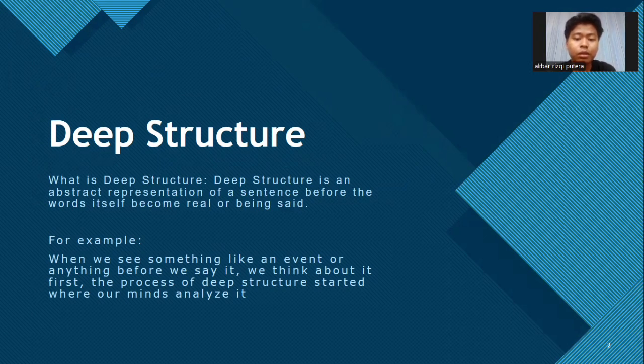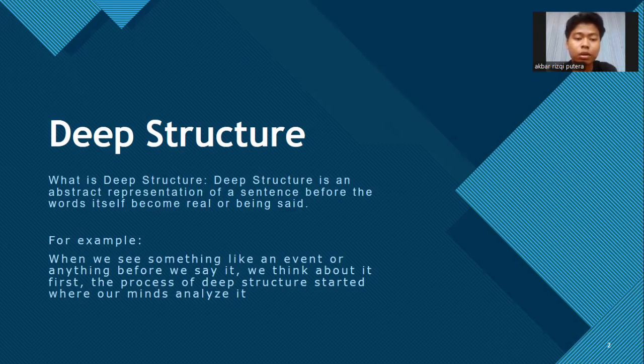We take a moment, the process in our minds. That internal process where our brain starts analyzing, organizing the meaning, and planning what we want to say. That's deep structure. So deep structure is all about the underlying meaning and mental structure of a sentence before it's